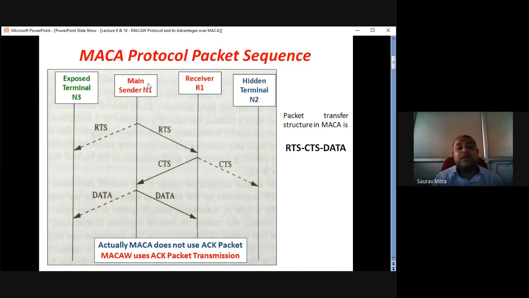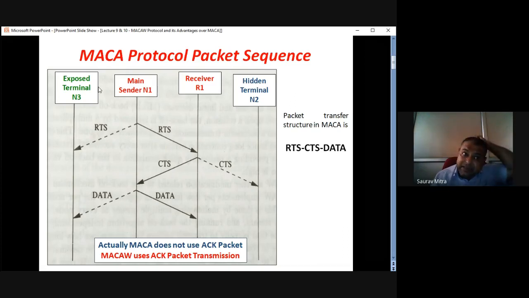So as long as N1 R1 communication is going on, N3 would not send any signal, either control signal or data signal, to anywhere. Okay, that was in case of CSMA, because N3 thinks that would disturb the N1 communication. But in case of MECA, what happens?